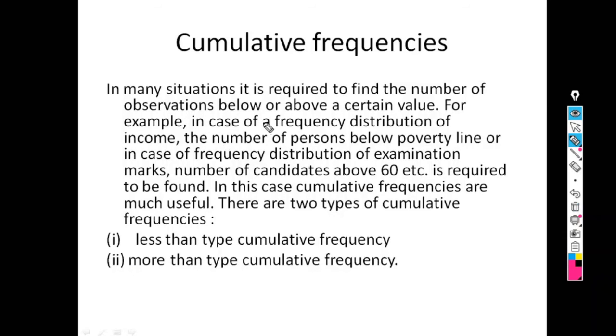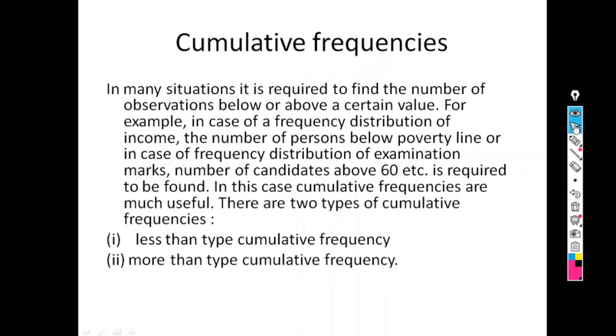Suppose I have data on the frequency distribution of income, and the question is how many persons are below the poverty line. Or suppose I have data on examination marks and the question is the number of candidates above 60%. Again see the words below and above. In that case we need to find the cumulative frequencies.